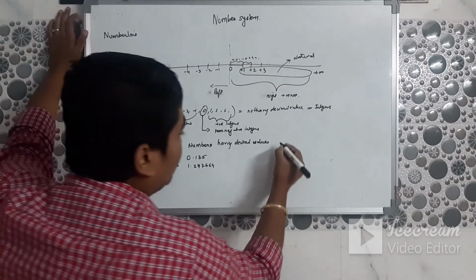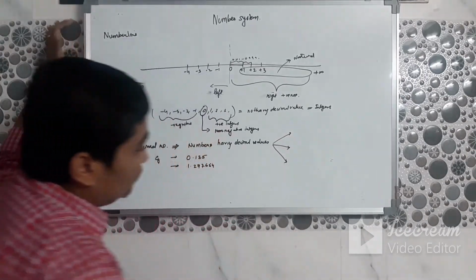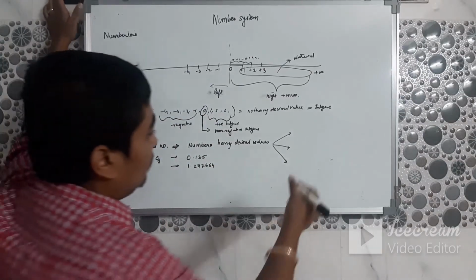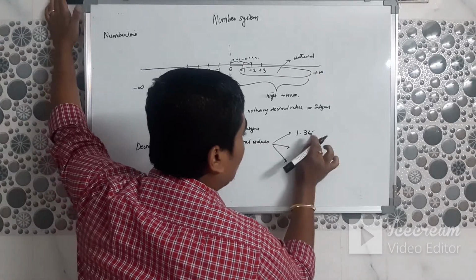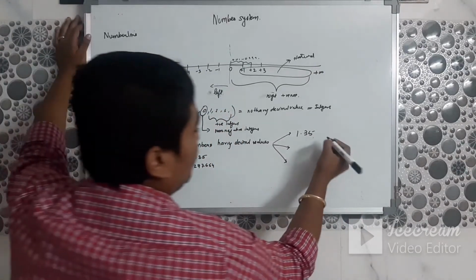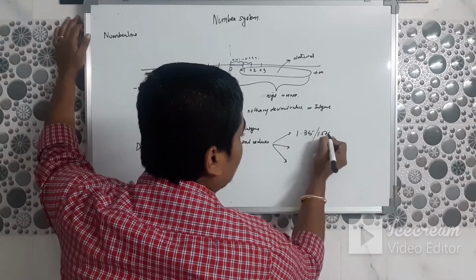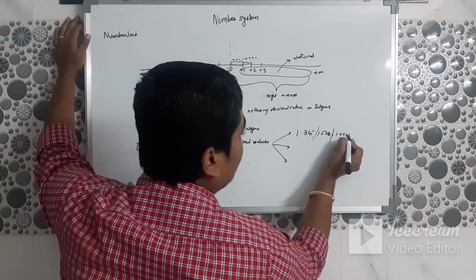Further, we categorize these into 3. One is decimals like 0.135. It stops; we do not have to go beyond it. The number stops here. For example 1.576 or 1.7989.